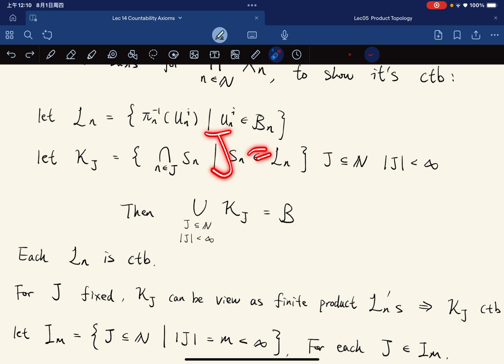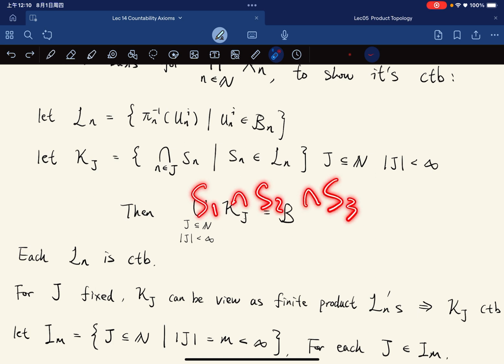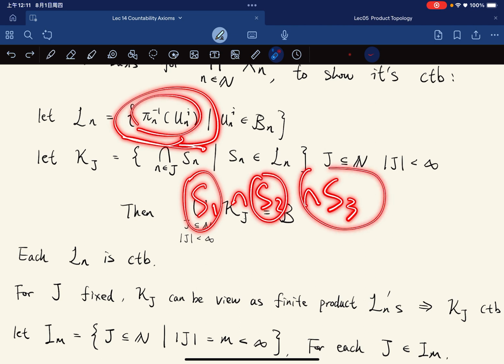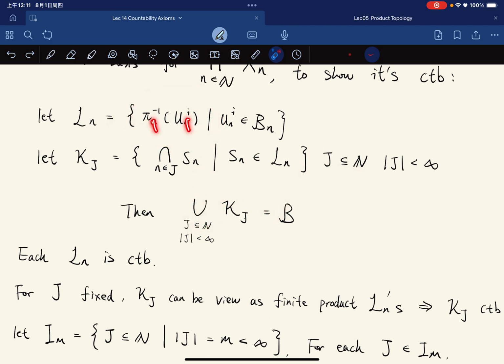For example, if j is equal to 1, 2, 3, then think about how Kj would look. How would K of 1, 2, 3 look? It will be an intersection S1 intersect S2 intersect S3, where S1 is an element like this, S2 is an element like this, and S3 is an element like this, with 1, 2, and 3.